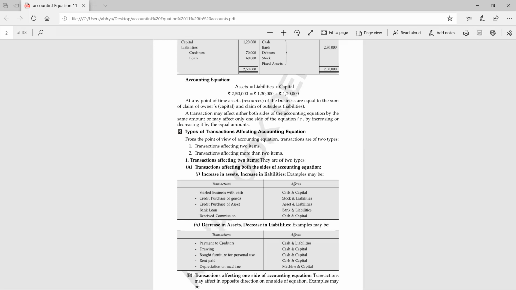Dhruv Gupta, you have written here shares and capital. How capital? I told you that capital will be changed only when there is any expense or any income. So investment in share is not an expense, that is an asset. That's why I am giving you practice of such transactions, because until you are able to do these transactions, you will not be able to solve the numerical. So first try to make clarity between income, expense, asset, liability and capital. Capital is going to be affected only when there is any income or any expense.